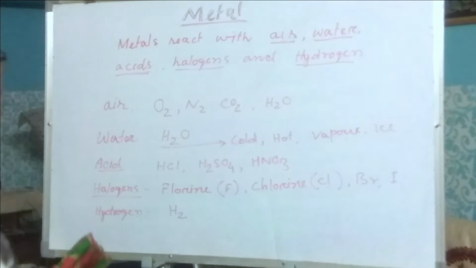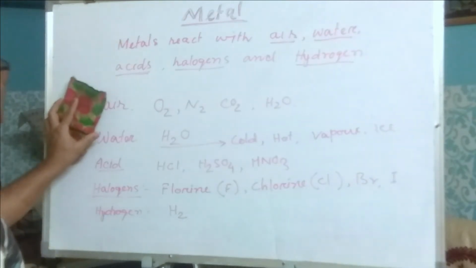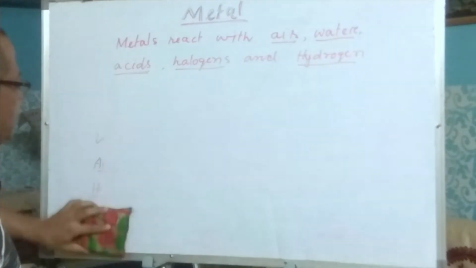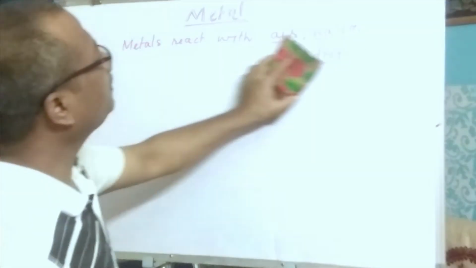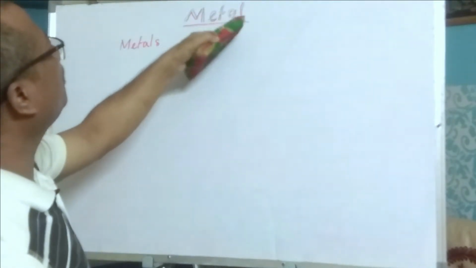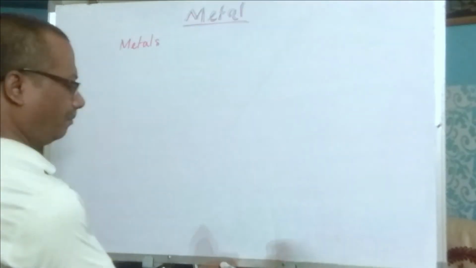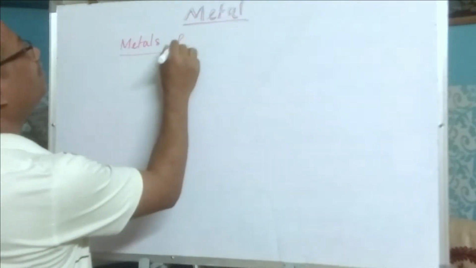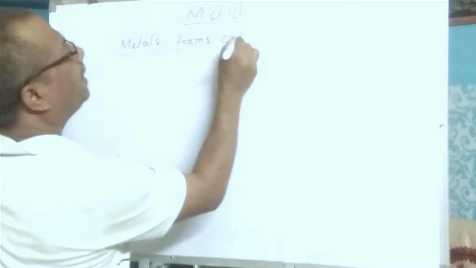Now, one more thing you need to know, that metal has a property that it forms cations, giving electrons from its outermost shell.